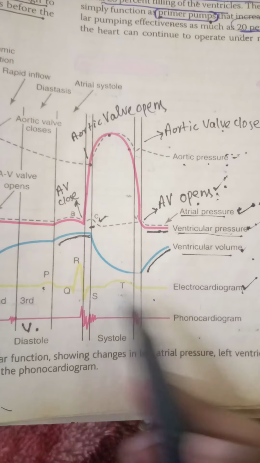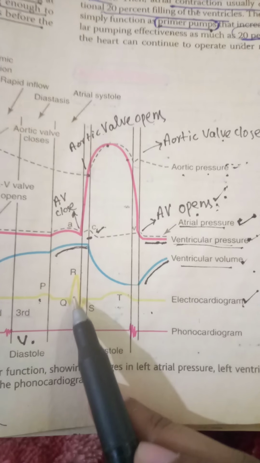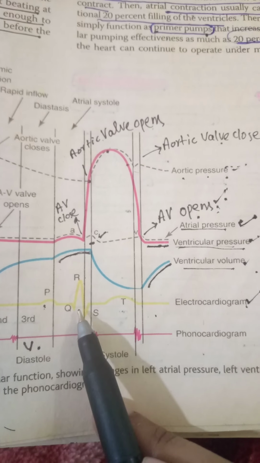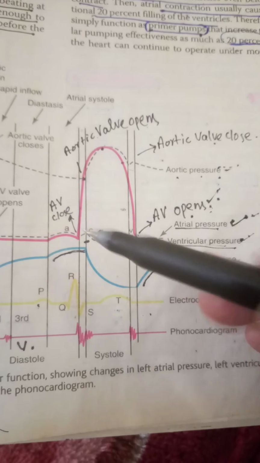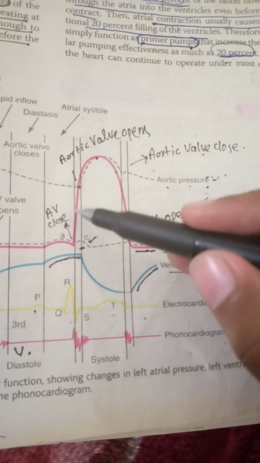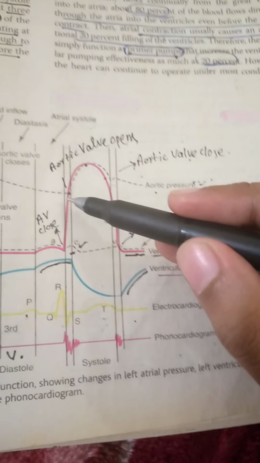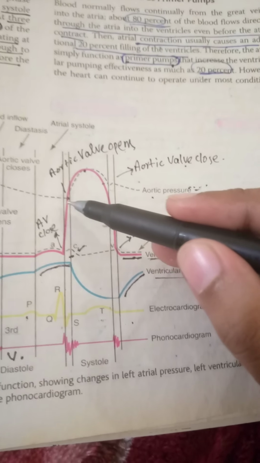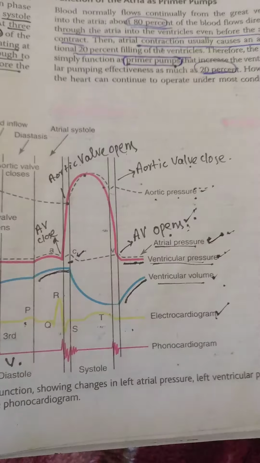Now in this ECG curve, we see this QRS wave, which refers to the ventricular depolarization. That is, after these waves, there occurs the ventricular contraction. So now, after the closure of AV valve, there occurs the rise in ventricular pressure, which is referred to as the ventricular contraction. And as the ventricle completes its contraction, at this point, when the pressure in the ventricle rises above 120 mmHg, the aortic valve opens.